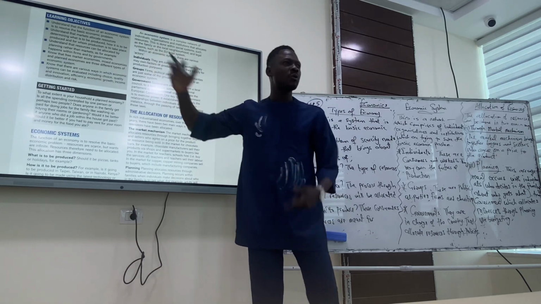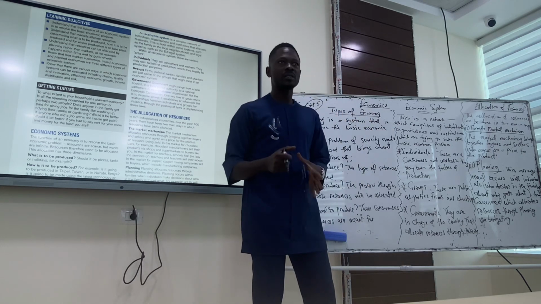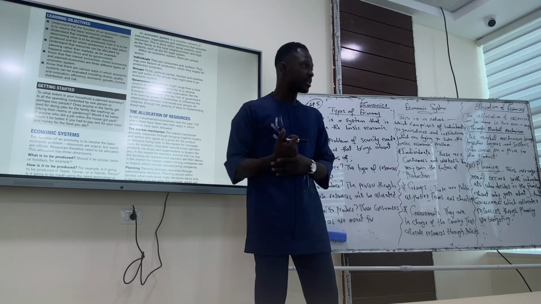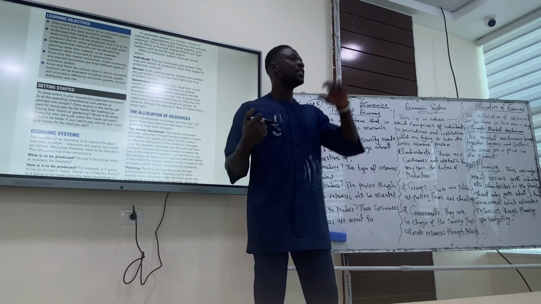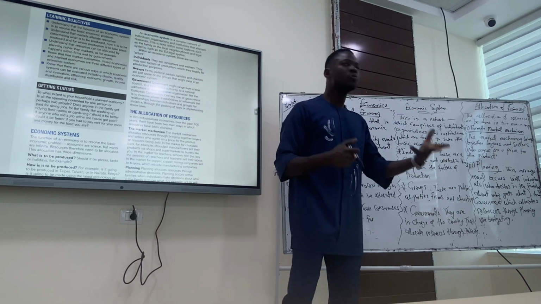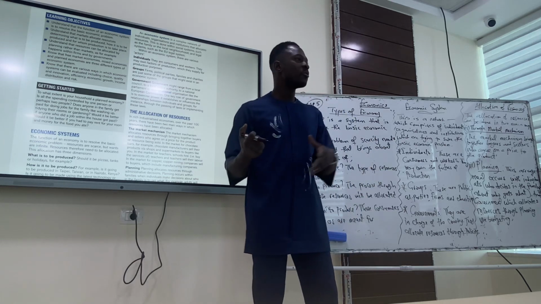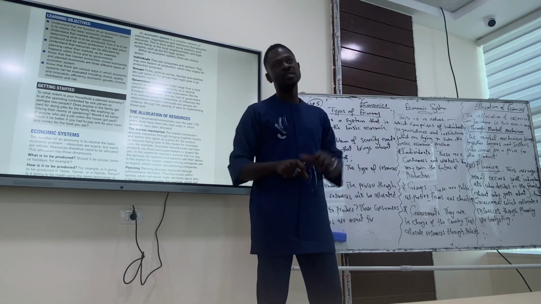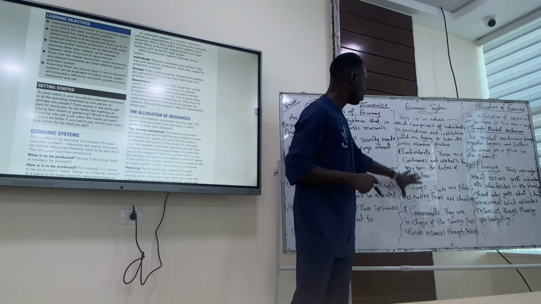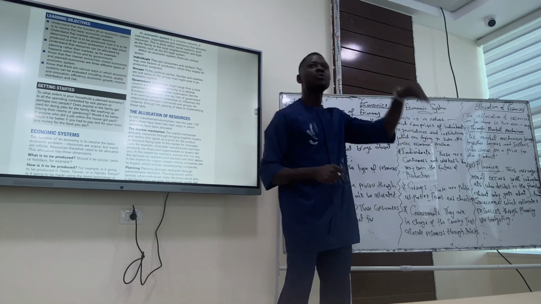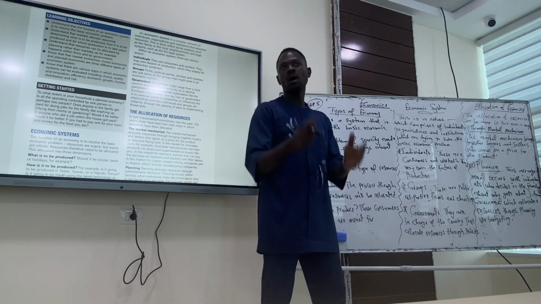Then for individuals, who are individuals? Individuals are consumers and workers. Consumers, they buy goods or services. Workers, they make money through services they render. At the end of it all, they need to make choices about what to consume, what not to consume, about what they have in terms of income, about what they have to spend. So their level of income will determine what they can spend, yes or no? So income will determine their consumption. So these are for individuals. Do we understand individuals here? Consumers and workers, they are all individuals. They also have to decide what, for whom, and how.